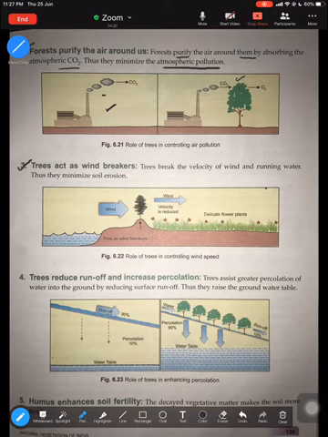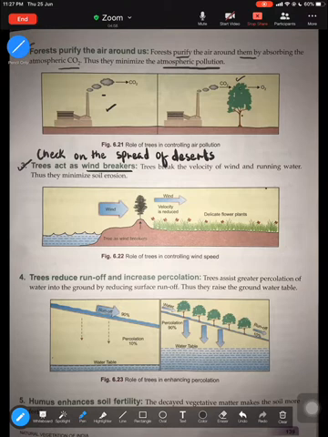The third role of the forest is trees act as windbreakers. This is also known as the role of forest in checking the spread of deserts. So this point I would even write as check on the spread of deserts. So forests play a very important role in checking the spread of deserts or desertification. How does it help? Trees break the velocity of the wind and running water, and that is how they minimize soil erosion. So without trees, what would happen in the desert?